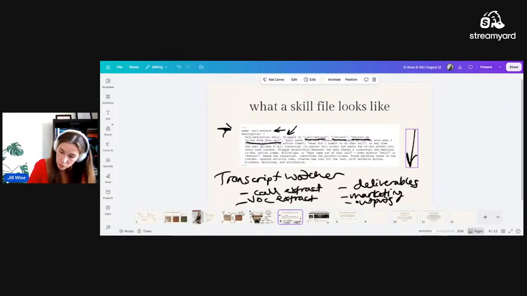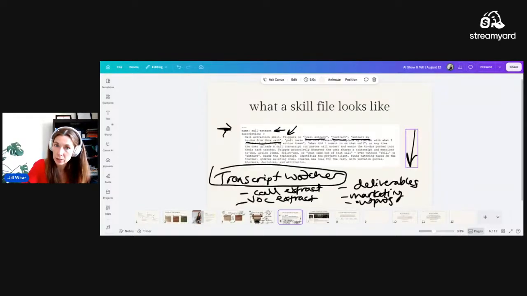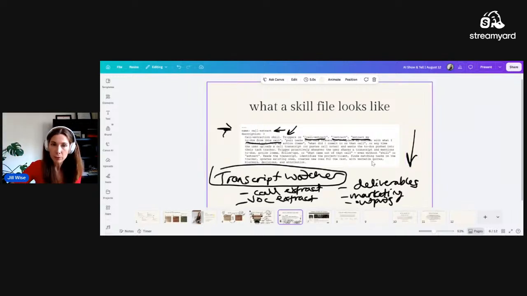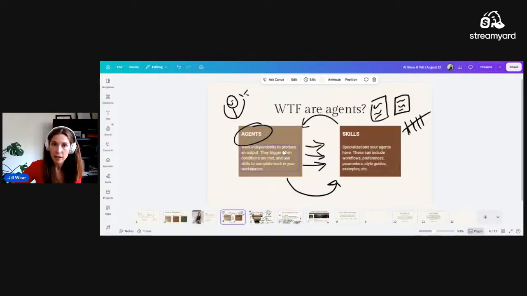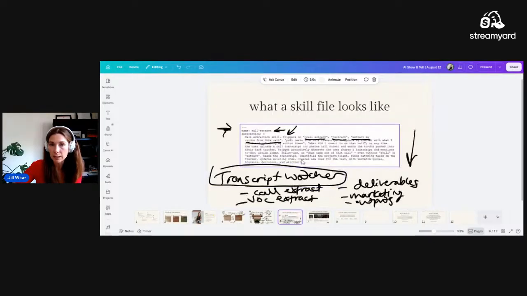So my transcript watcher agent, this specific skill that we're looking at, which is really just a file of instructions, it has access to all these different skills. So it's not just looking at this one call extract. Just like we said before, the agents can have access to multiple skills. My transcript watcher agent knows to pick up this specific skill when these keywords are met. When I'm talking about this kind of work, then it's like, oh, Jill wants me to use these skills.